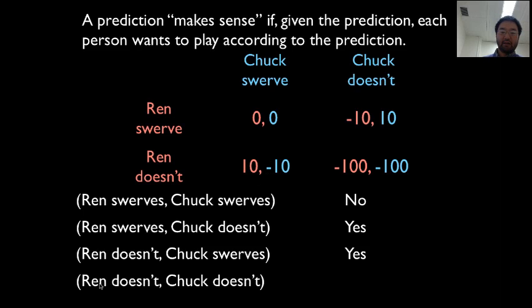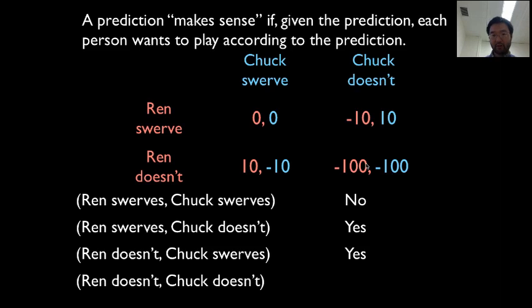Finally, we have Ren not swerving and Chuck not swerving. We're in this -100, -100 thing. Does anybody want to change? If we make this prediction, will anybody want to vary from it? Okay, so I'm Ren and I'm going straight. The game theory says the other person's going to go straight too.